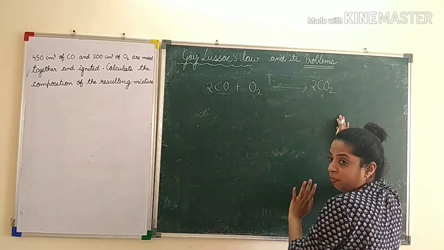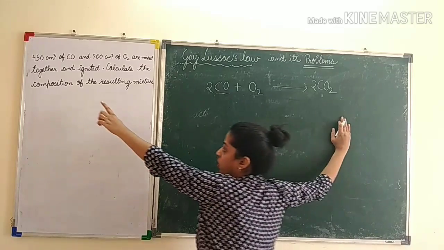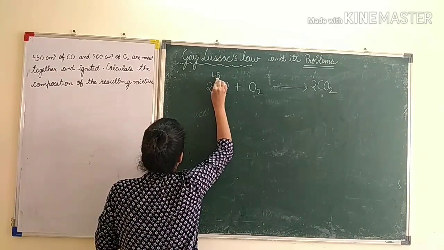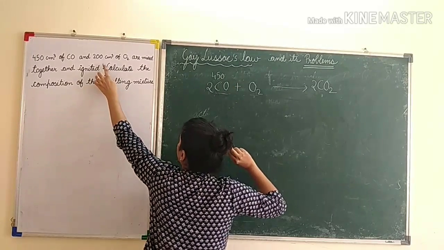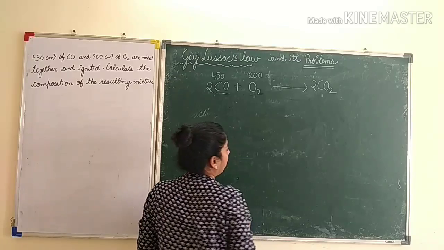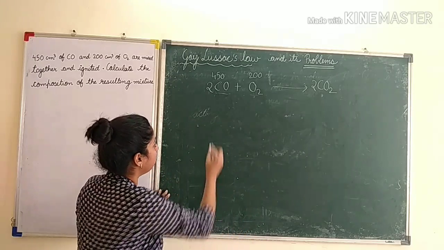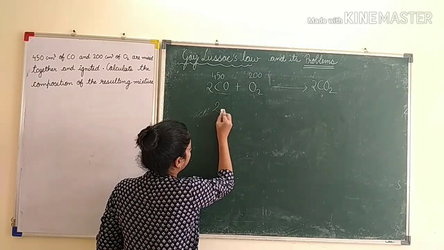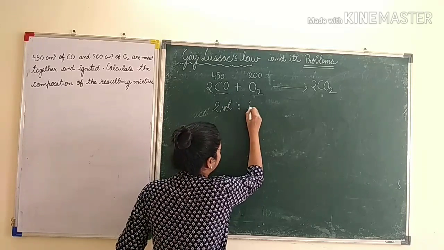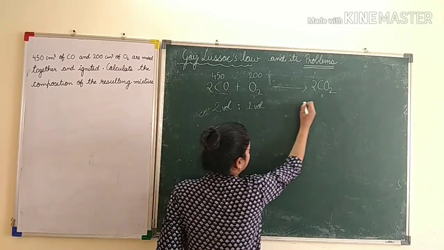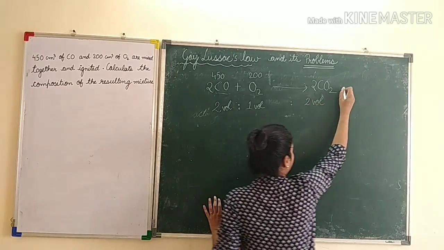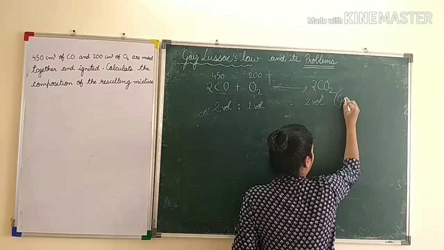Now it is balanced. So now we will write what is given. This is given as 450 centimeter cube and oxygen is 200 centimeter cube. Now we will follow Gay-Lussac's law. What is this? 2 volumes. So 2 volume of this is compared with 1 volume of this, and with 2 volumes of this. So when we write this, we will write here Gay-Lussac's law.